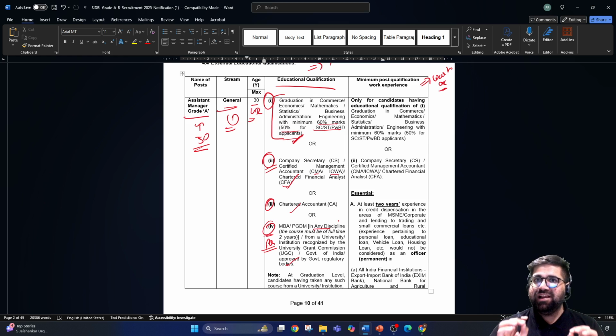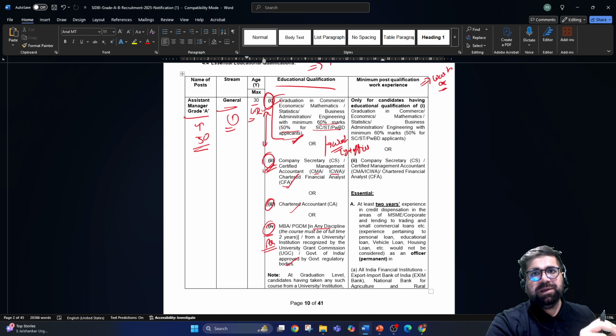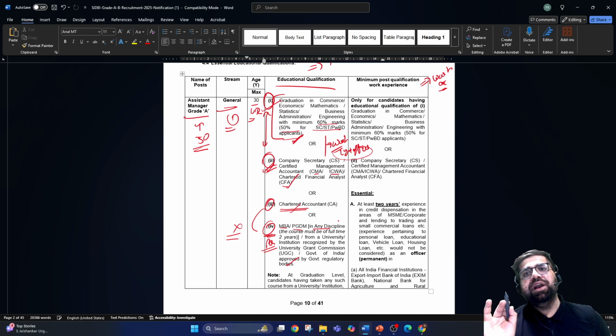Now please understand that SIDBI has clearly said that if you are falling in the first 2 categories, that is graduation in multiple disciplines, or if you are a company secretary, then you need work experience in credit dispensation of 2 years, that too at an officer level. I will read the exact lines, don't worry, but I'm letting you know the summary. So if you fall in the first or second category, then you need a minimum post-qualification work experience of 2 years in credit dispensation at an officer level. And if you are in category number 3 or 4, if you are a chartered accountant or if you have done MBA or PGDM in any discipline, in that case there is no work experience required. I will tell you how.